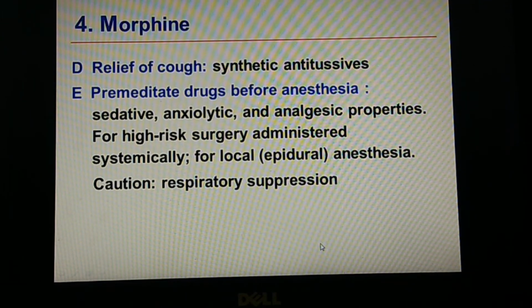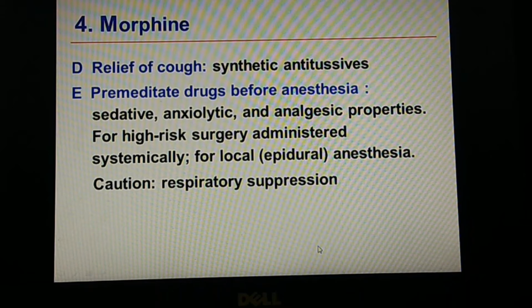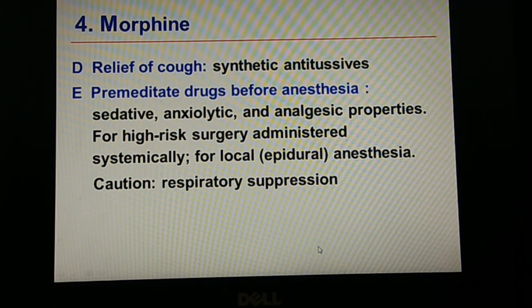That is, it has sedative, anxiolytic, and even analgesic properties, which can be used as a pre-anesthetic medication to reduce the anxiety of the patient. Sometimes it may continue the analgesic activity, so that the patient may not feel any pain even after the surgery.